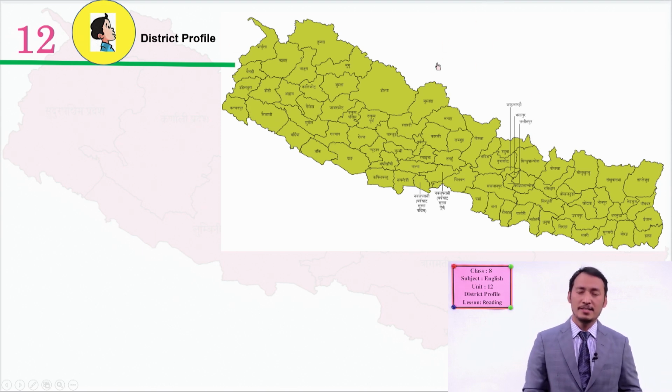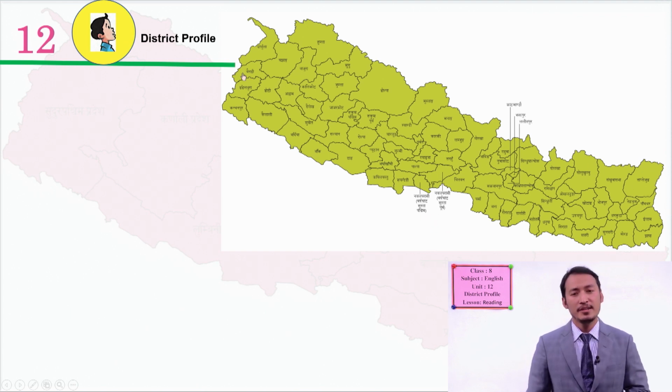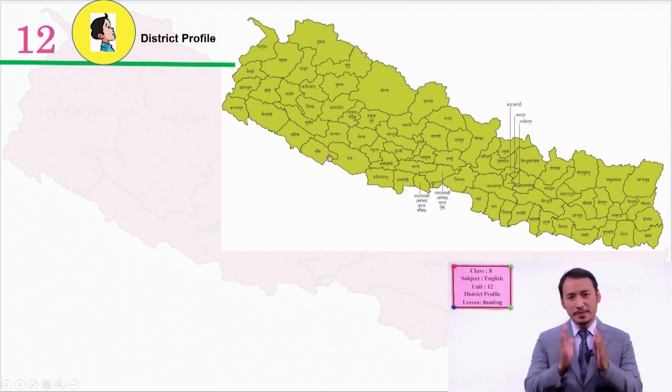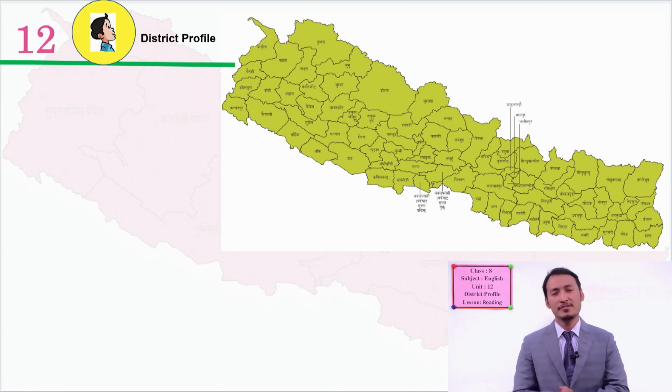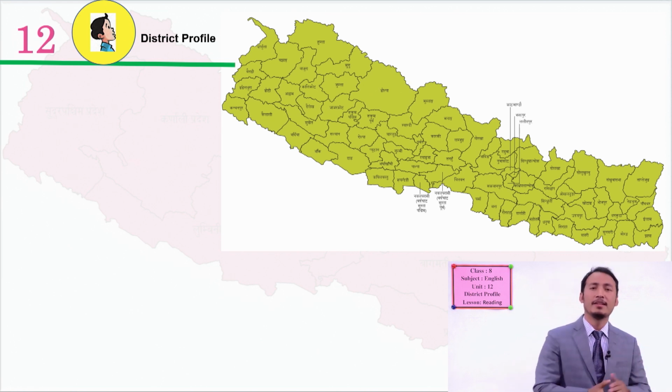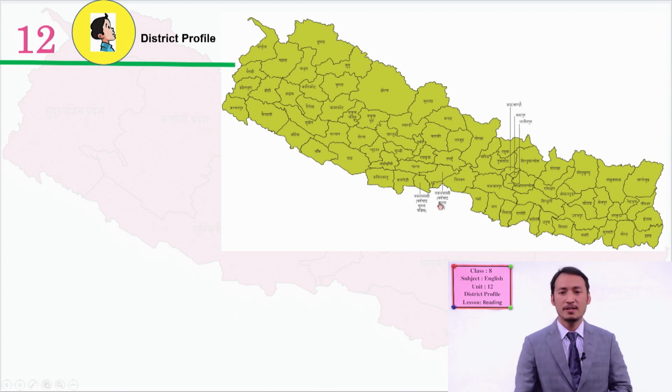this part is the north side. This part is the south. This side is the eastern, and this side is the western side. Okay, students. So you can now find out your location where you lie according to the map of Nepal. Are you living in the eastern side, or the western side, or the central one?